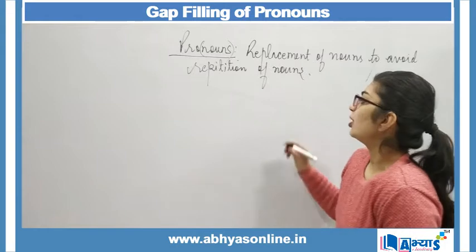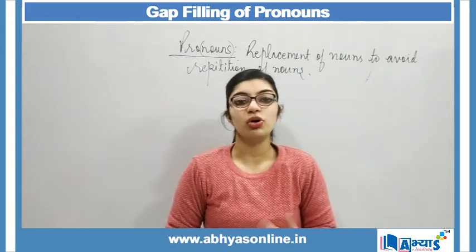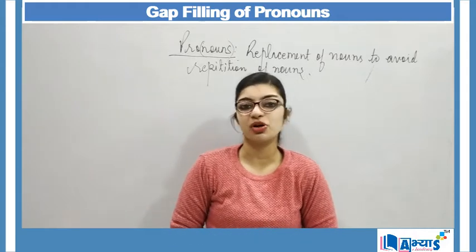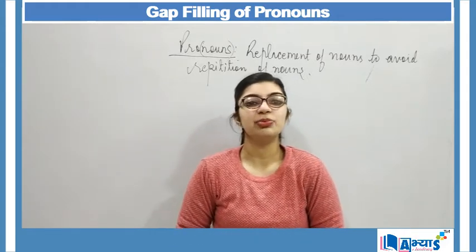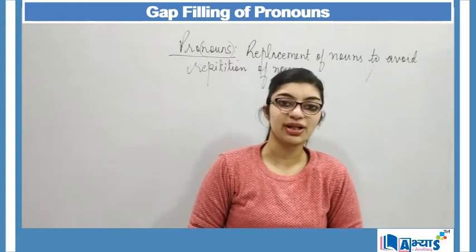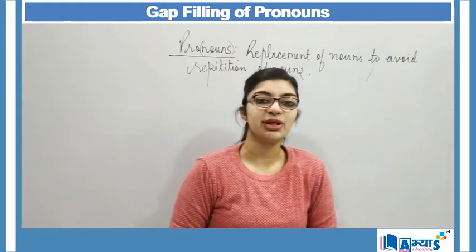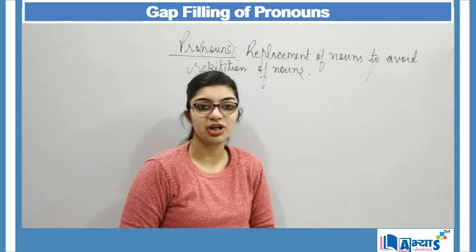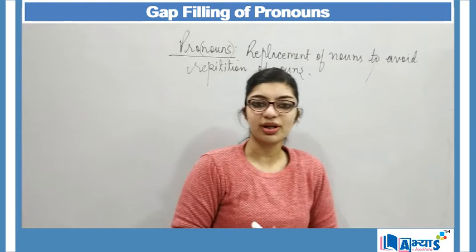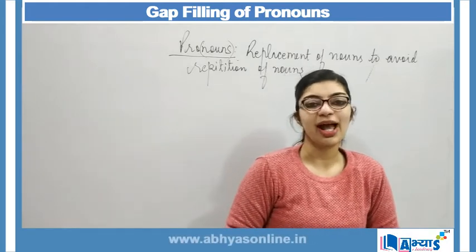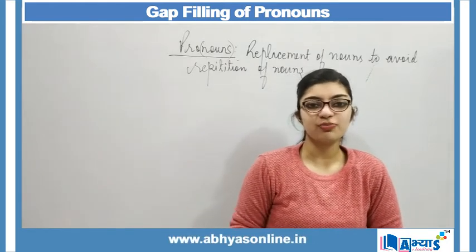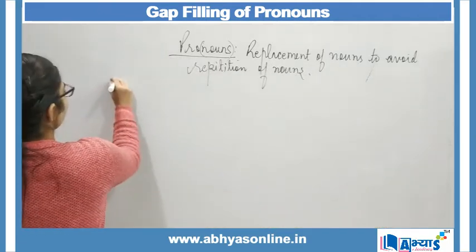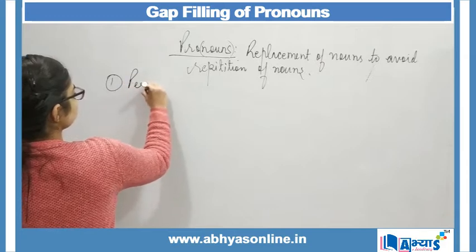For any noun, if you do not want to repeat it again and again, then in that case we make use of pronouns. And pronouns can be of different types. There are various types of pronouns, like personal pronouns, interrogative pronouns, demonstrative pronouns, reflexive pronouns, and so on. We are going to understand those pronouns one by one, and then accordingly, corresponding to them, we are going to understand gap filling. So our first type of pronoun is the personal pronoun.